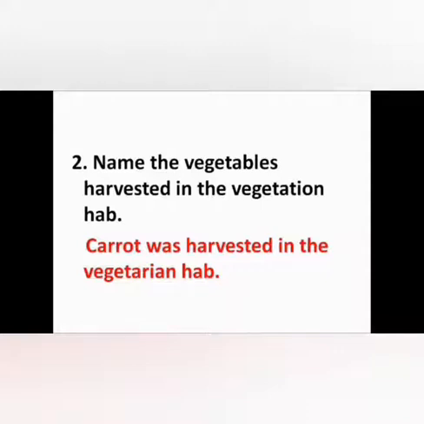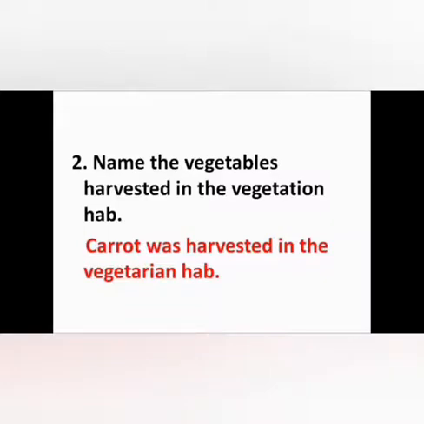Carrot was the vegetable harvested in the vegetation hub. As Grandpa tells, vegetables, fruits and water are not real in Mars planet because he missed Earth planet, so there is an argument between Grandpa and Arivamati.